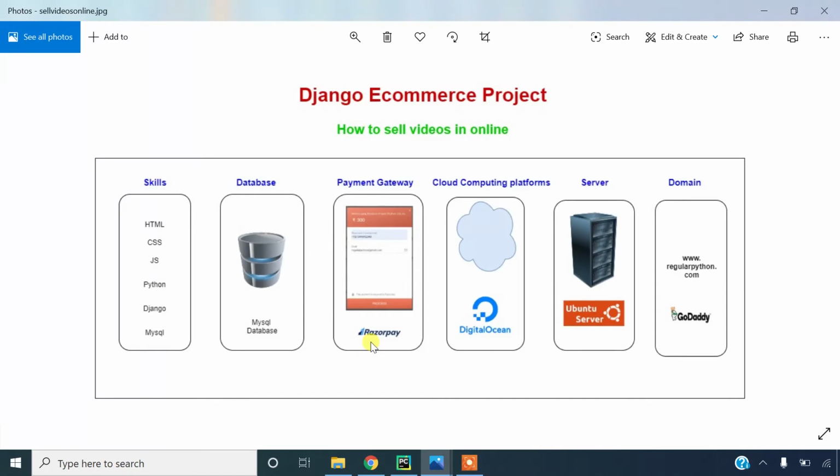So what is the payment gateway here? To collect the money from the user, from the customer, we have to configure a payment gateway in our project. That is very, very important.